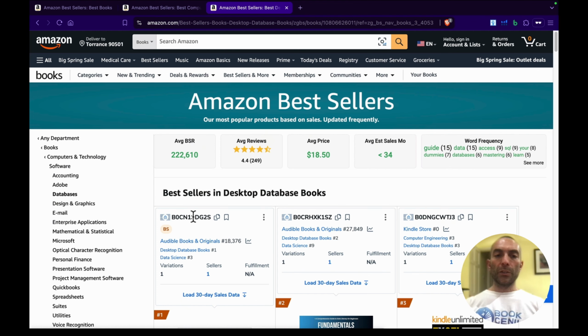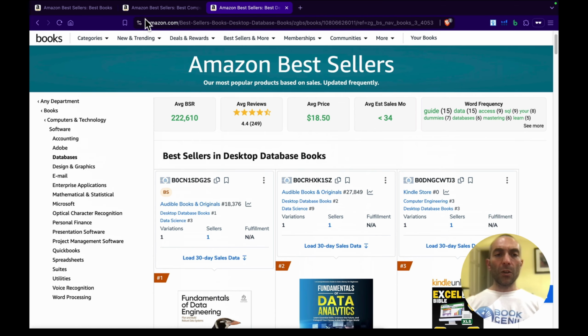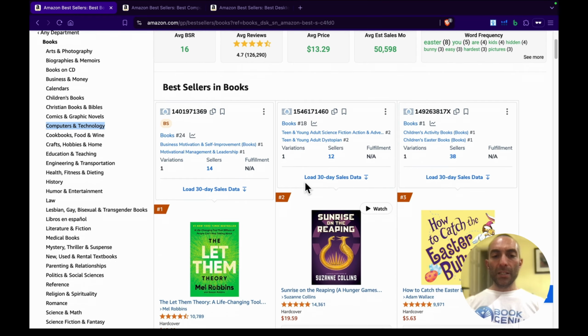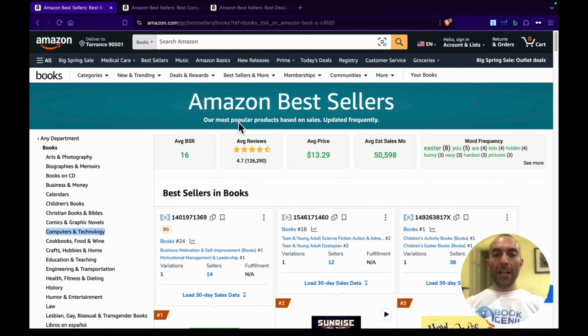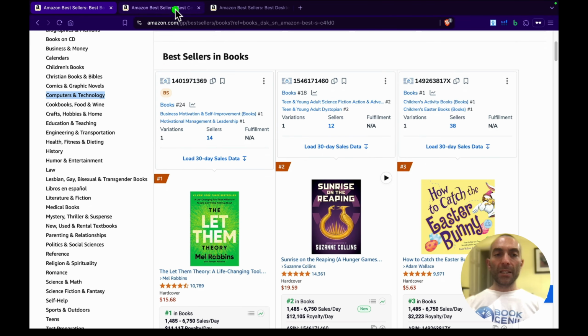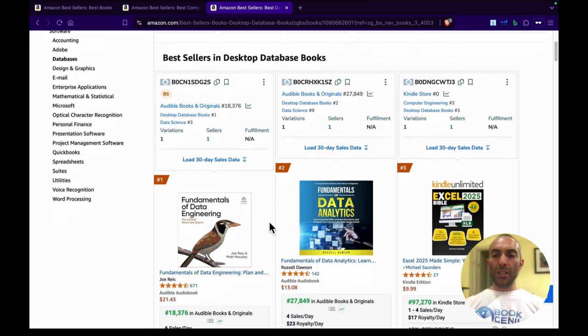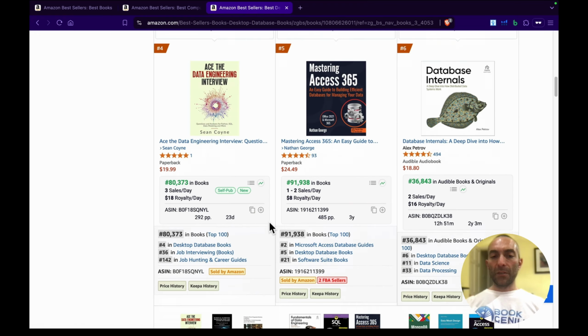It's very, very important. And thankfully, Amazon gives us that data to analyze. So if I go back here, you can see that the top 100 books in all categories are not going to be the same. But if you go down into sub niches, you can see that they're different books.